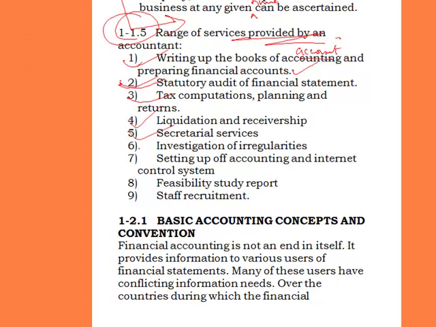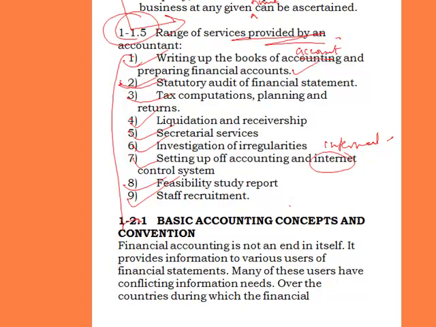They can also perform sectorial services. They can also investigate irregularities in the business. They can set up accounting and internal control systems. So their function is also to set up the accounting and the internal control system of the business, and they can prepare the feasibility study report of a business, and can be employed in recruiting the staff of an organization. So those are the range of services that can be provided by the accountant.